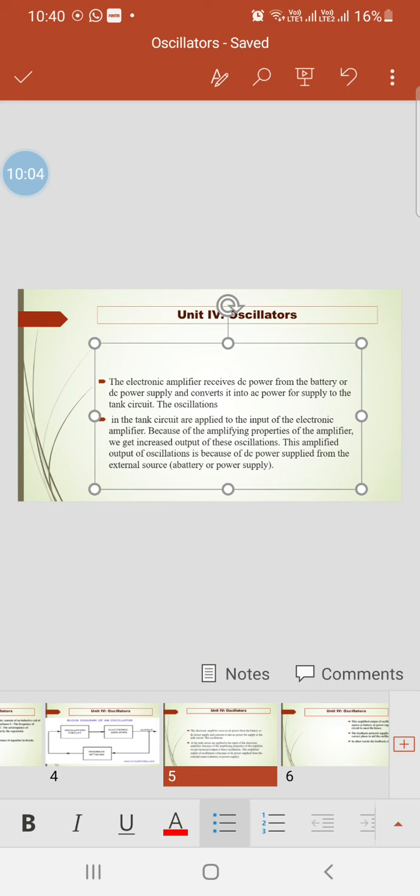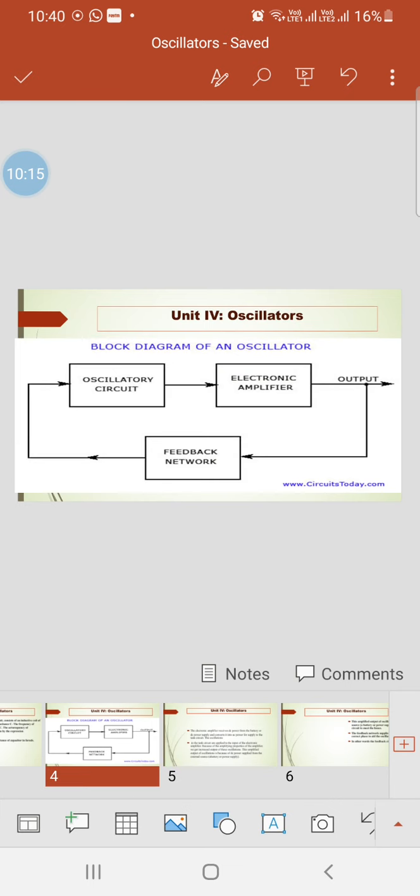This amplified output is because of DC power supplied from the external source, that is, the battery or power supply. When oscillations are produced, they are amplified by the electronic amplifier, and we get the amplified output with full strength.